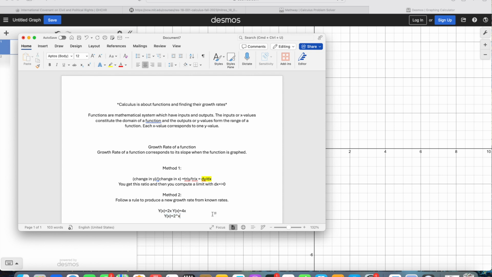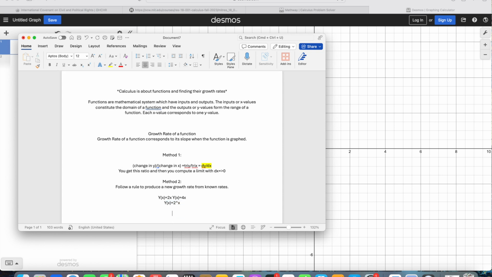Because we've established how to find the growth rate of a function, and we talked about how the growth rate of a function corresponds to its slope, let's talk a little bit about the slope of a graph.